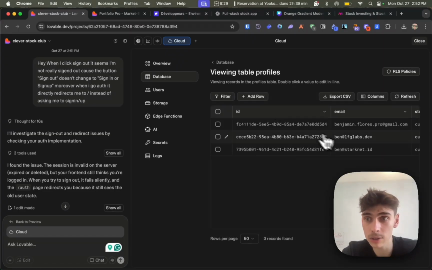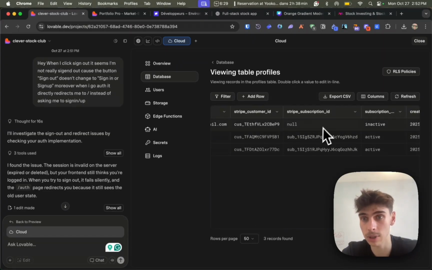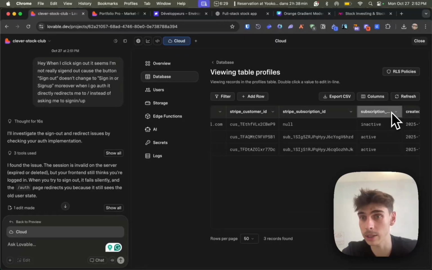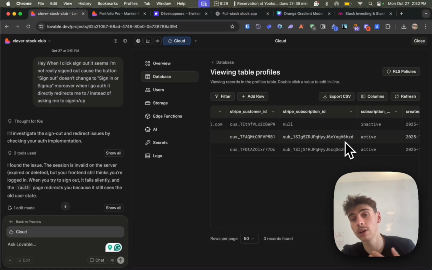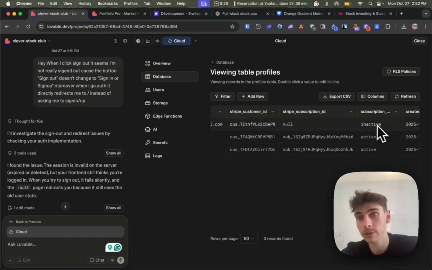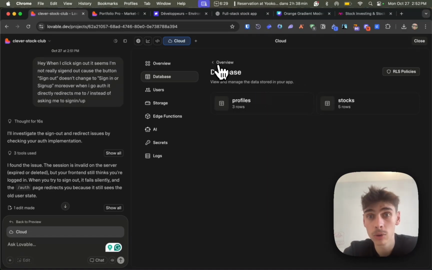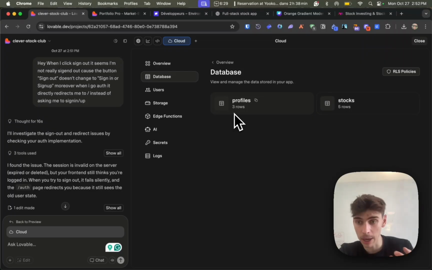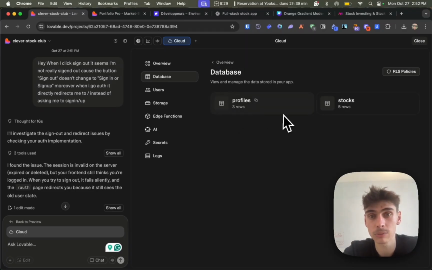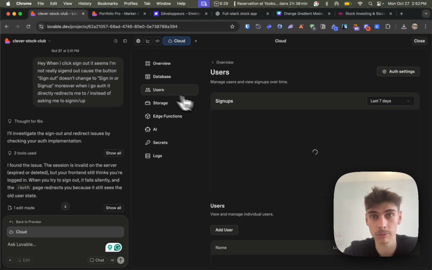And on profiles, there is also the Stripe subscription data. So basically, does this user have an active subscription, right? Do we need to show him the /member page with all the stocks, or do we need to show him the paywall? Basically, this is what the profiles will help you do in terms of behavior.